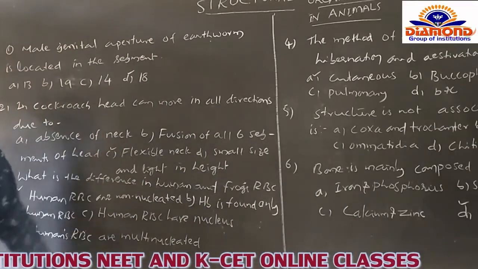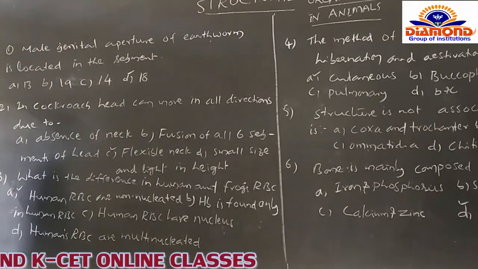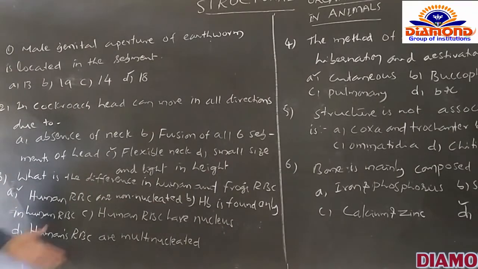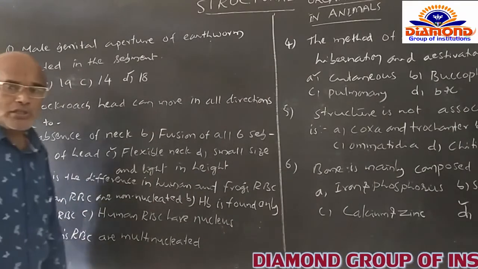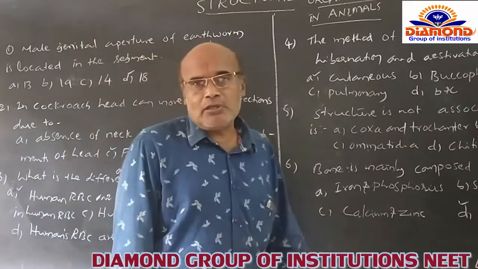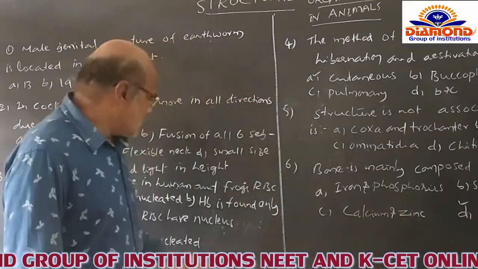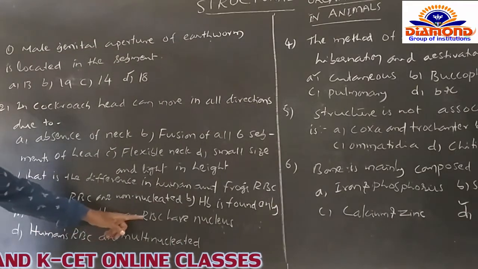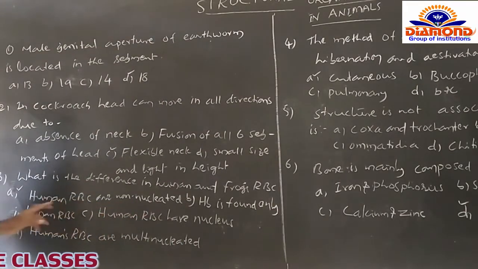What is the difference between the RBC of a human being and a frog? The options are like this. Human RBC have no nucleus, so the option that says human RBC have a nucleus is not correct.